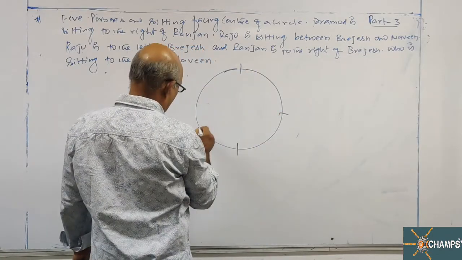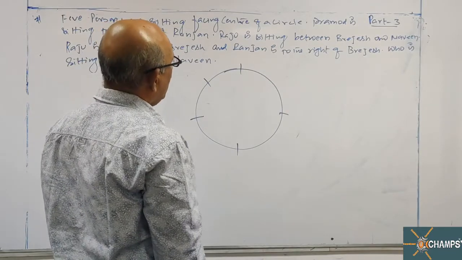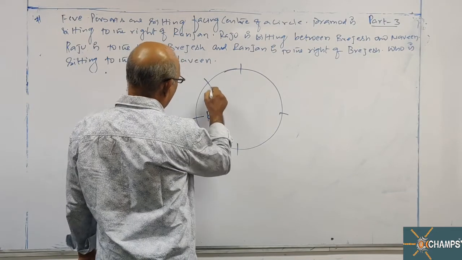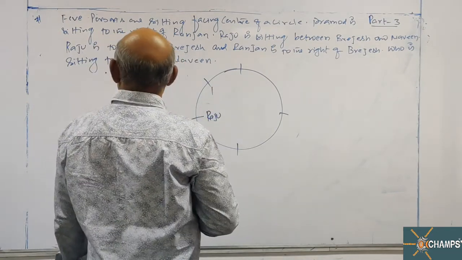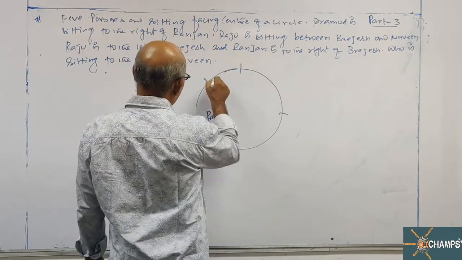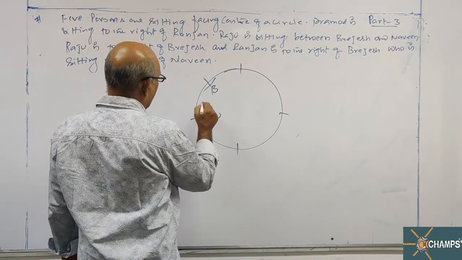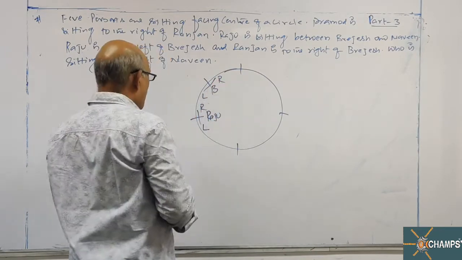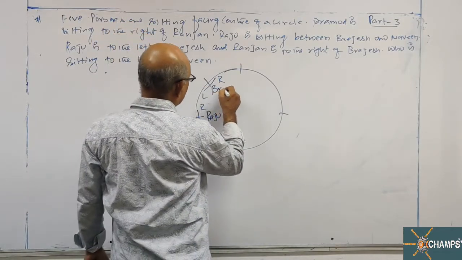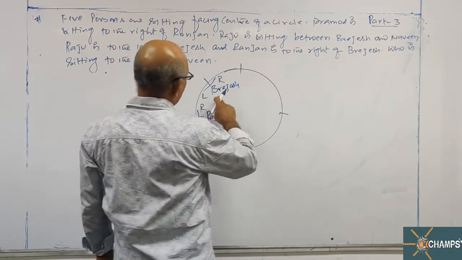One, two, three, 4, 5 places. Raju is sitting between Brijesh and Naveen. If I take Raju here, Raju is to the left of Brijesh. If I take Brijesh here, with respect to Raju, left, right. Raju is to the left of Brijesh and Ranjan is to the right of Brijesh.